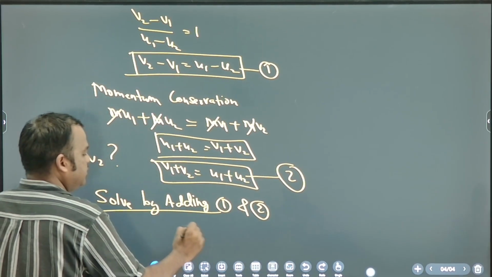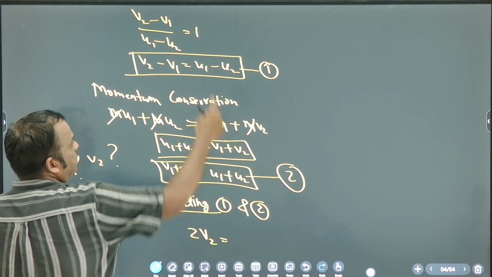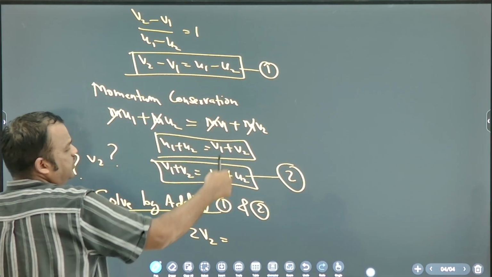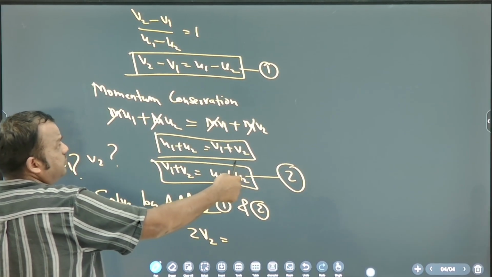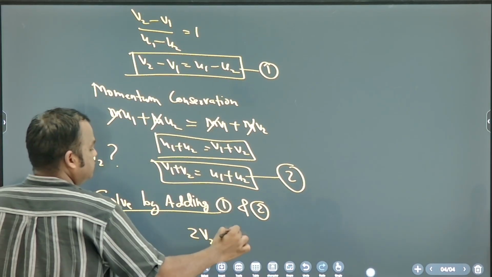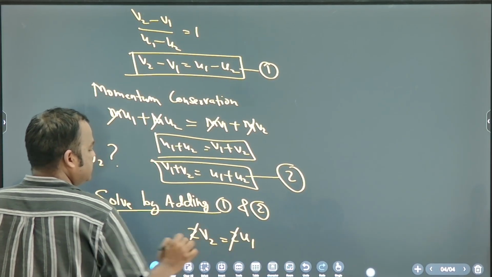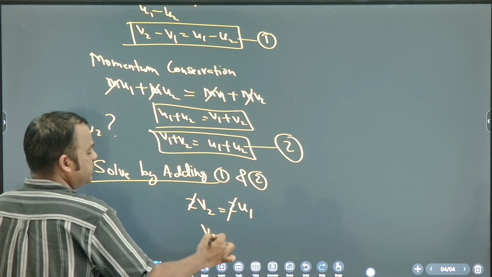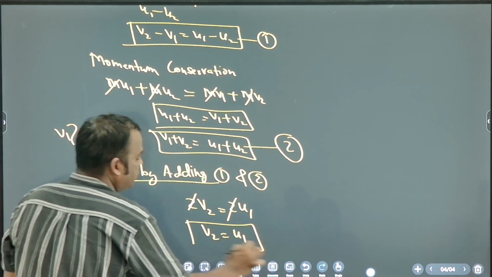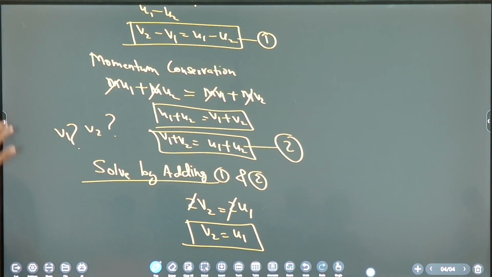Yes, correct. 2v2 is equal to u1 minus u2 and u1 minus u1 plus u2. So 2u1. Again 2 cancels. That means v2 is equal to u1. v2 is equal to u1.